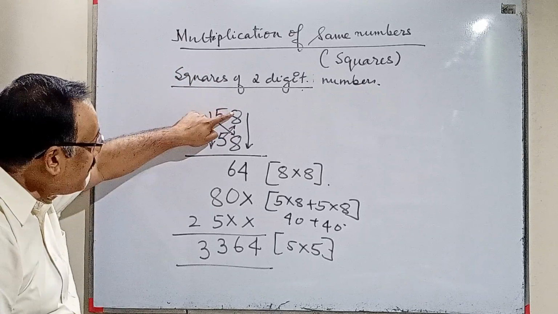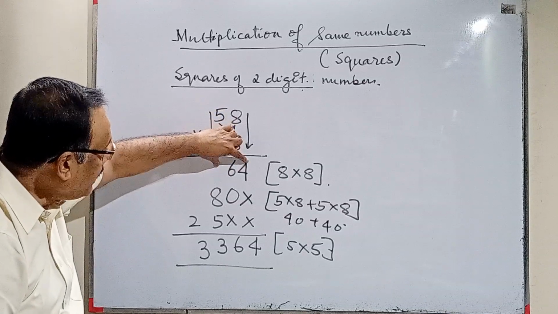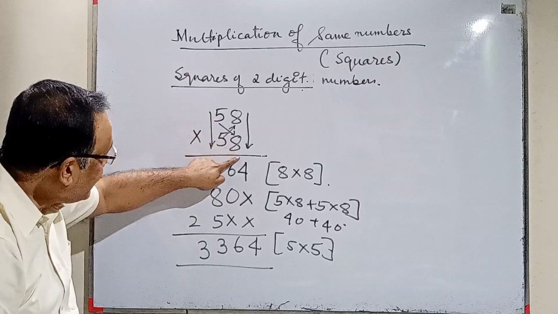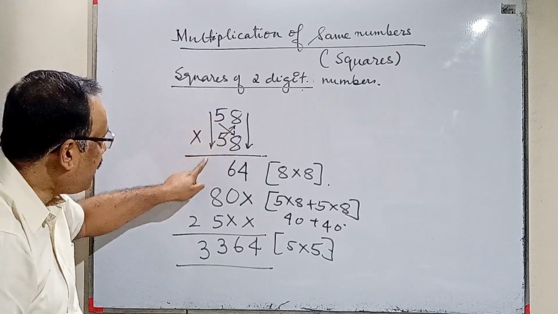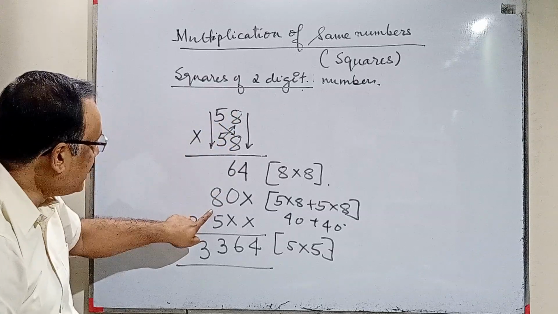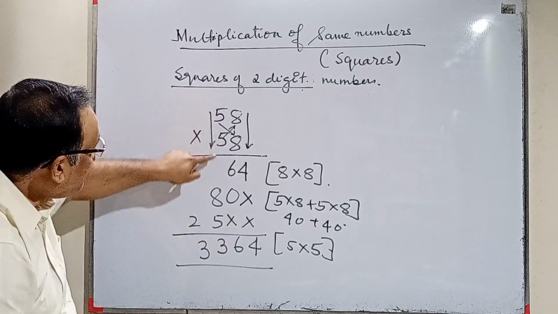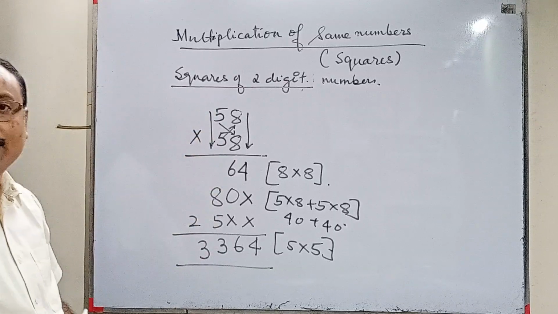8 into 8, the unit place. Note down. 8 into 8, the unit place. This I have multiplied. I have written those two digits. Then I have gone for cross multiplication. Second step. My second step is this into this plus this into this. Whatever be the number. You multiply. You will put this value. Then next cross. Then you will multiply the tens place. So 5 into 5, 25 will write. And simply add up.